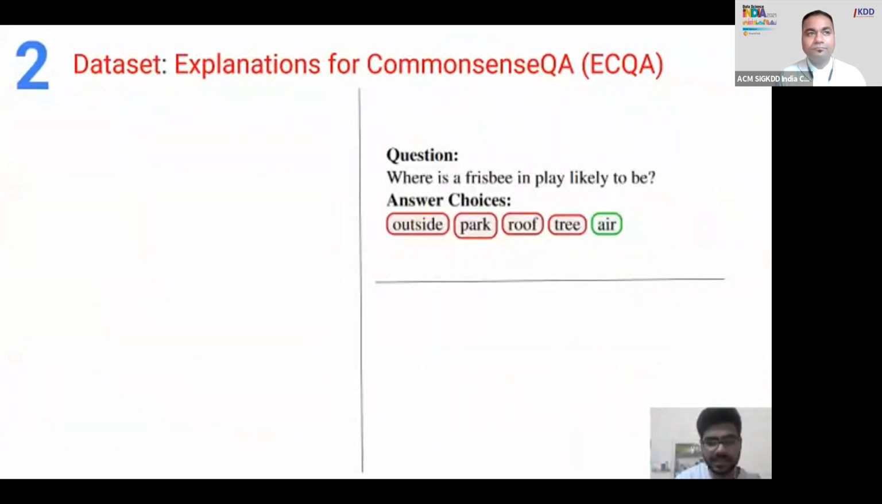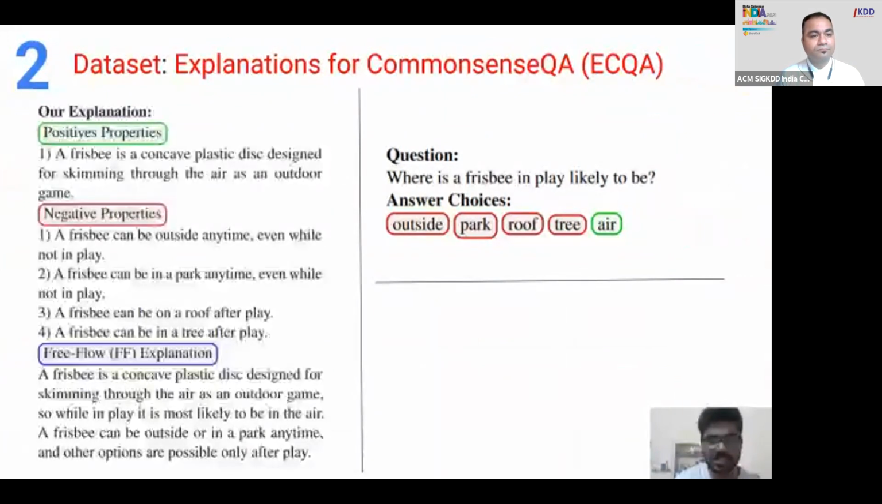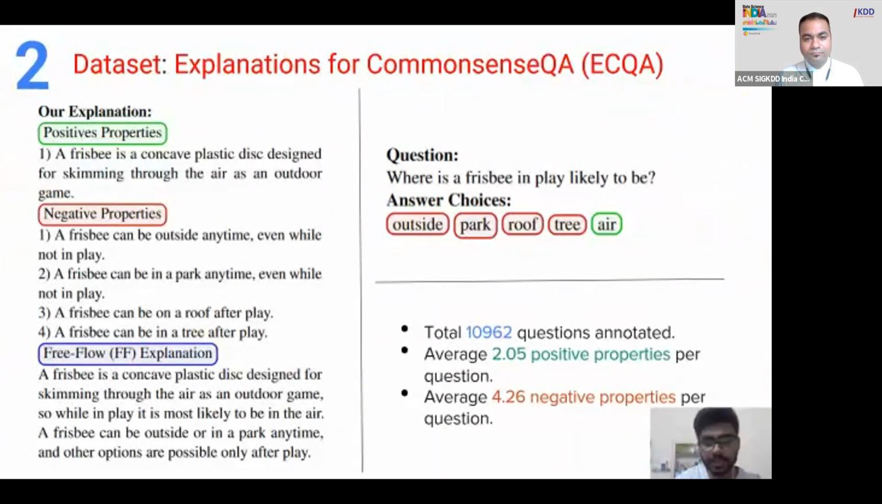Coming to the dataset, we have a question and 4 incorrect choices and a correct choice for every question. So our explanation dataset consists of positive properties to support the correct choice, negative properties to refute the incorrect choices, and a free flow explanation for the whole question. There are a total of 10,962 questions annotated with an average of 2 positive properties per question and 4.3 negative properties per question.